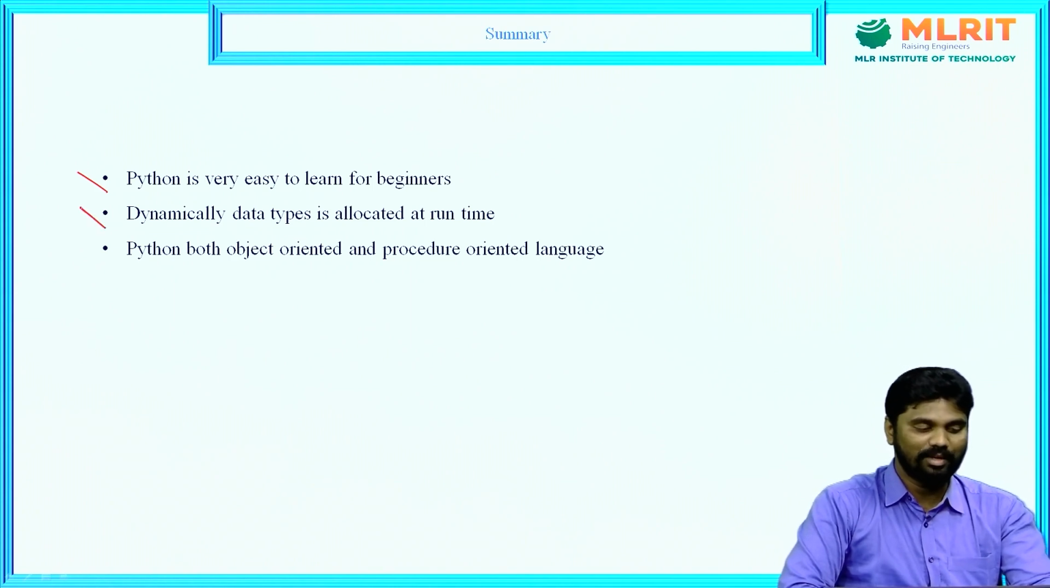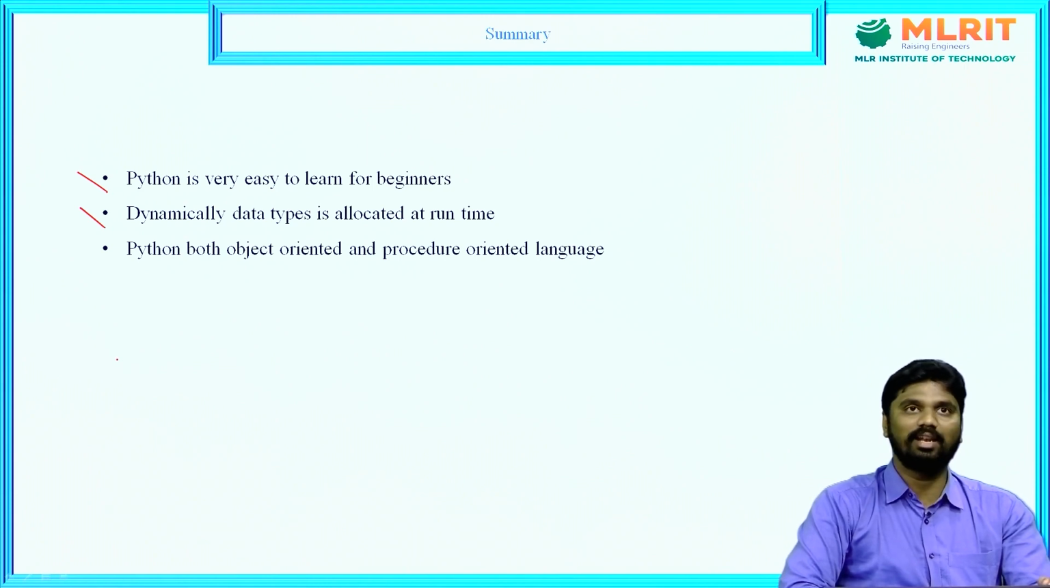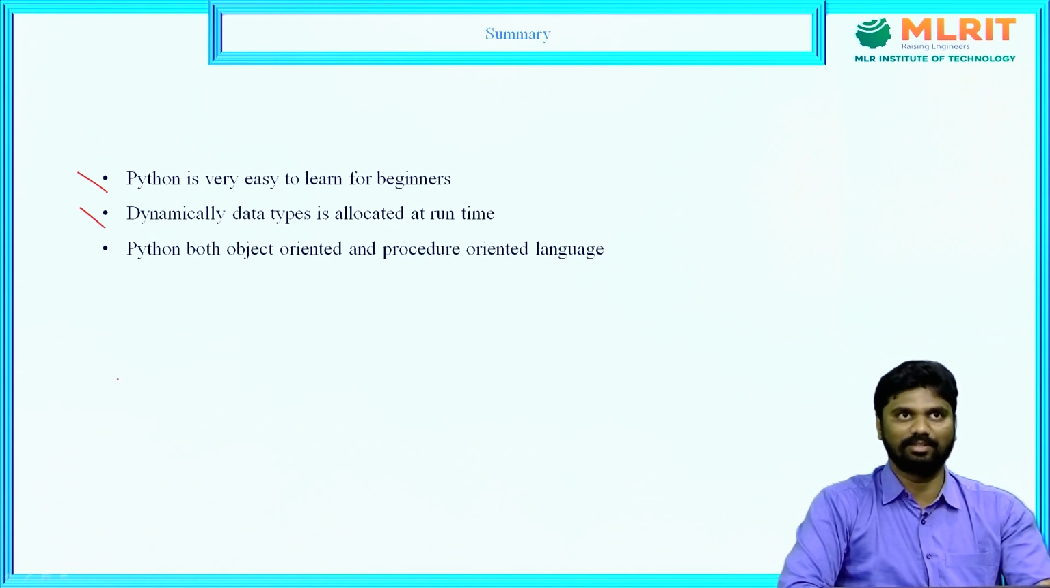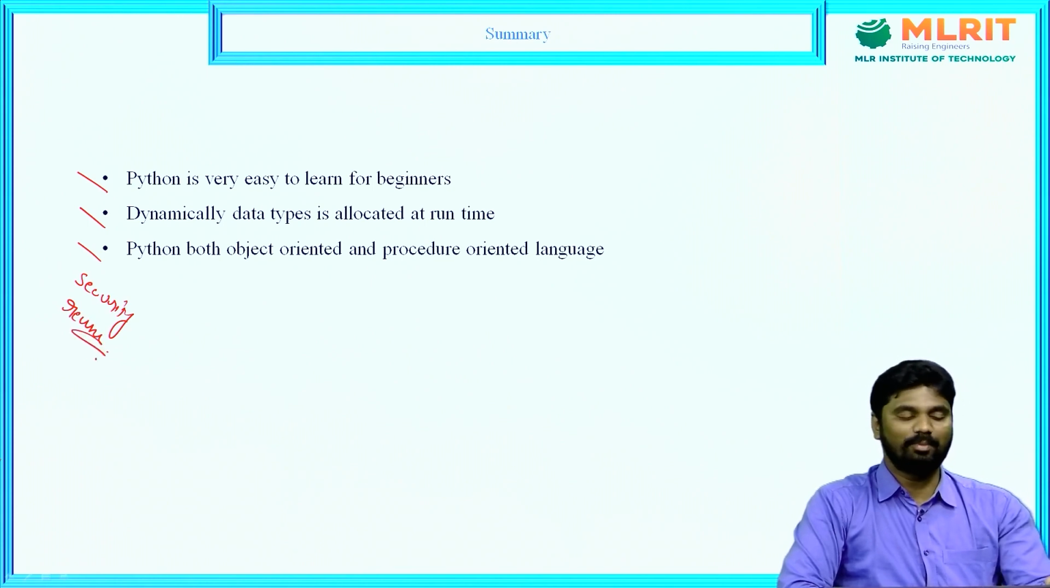And most important, as we discussed just now, data types are dynamically allocated at runtime. Who dynamically allocates the data types to the variables at runtime? The Python interpreter. And the main thing here is Python is both object-oriented and procedure-oriented, because Guido van Rossum took the object-oriented features and also the functional-oriented features. That's why Python contains two advantages, security and reusability. So this is the summary of this presentation.